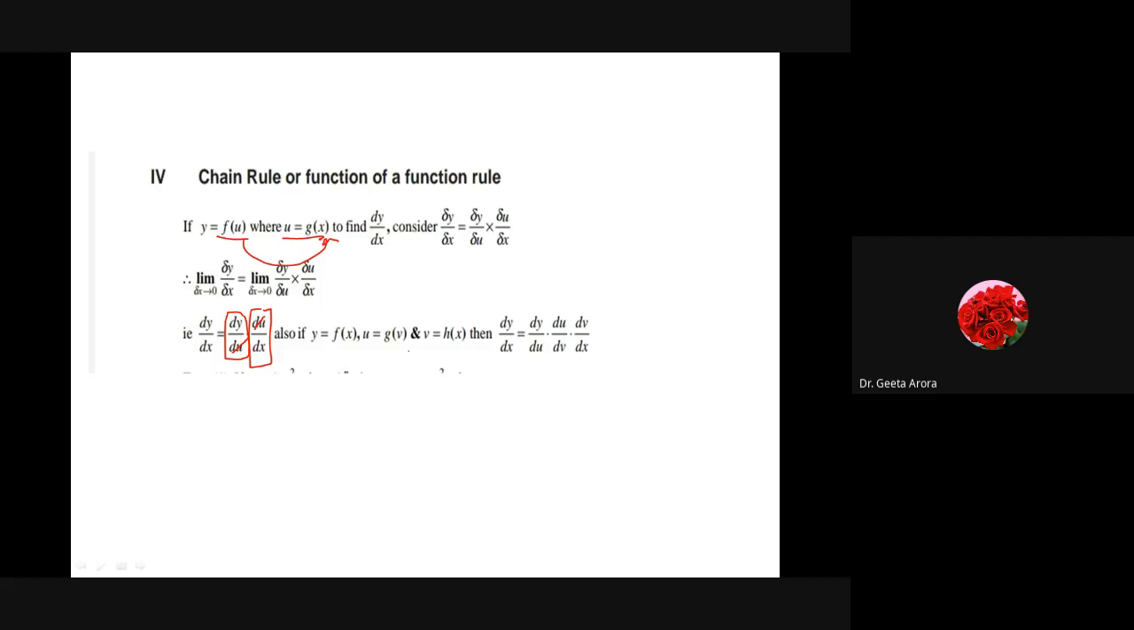And similarly for 3 functions, if we have that y is a function of u, u is a function of v, and v is a function of x. So how can we write it down? I think again there is a mistake. It must be f of u, no? Otherwise there will be no chain. Here we are saying y is a function of u, u is a function of v, and v is a function of x. So one thing is a function of another one. In order to find the derivative of y with respect to x, we find dy by du, du by dv, and dv by dx. So this is how we can find the derivatives by the chain rule.